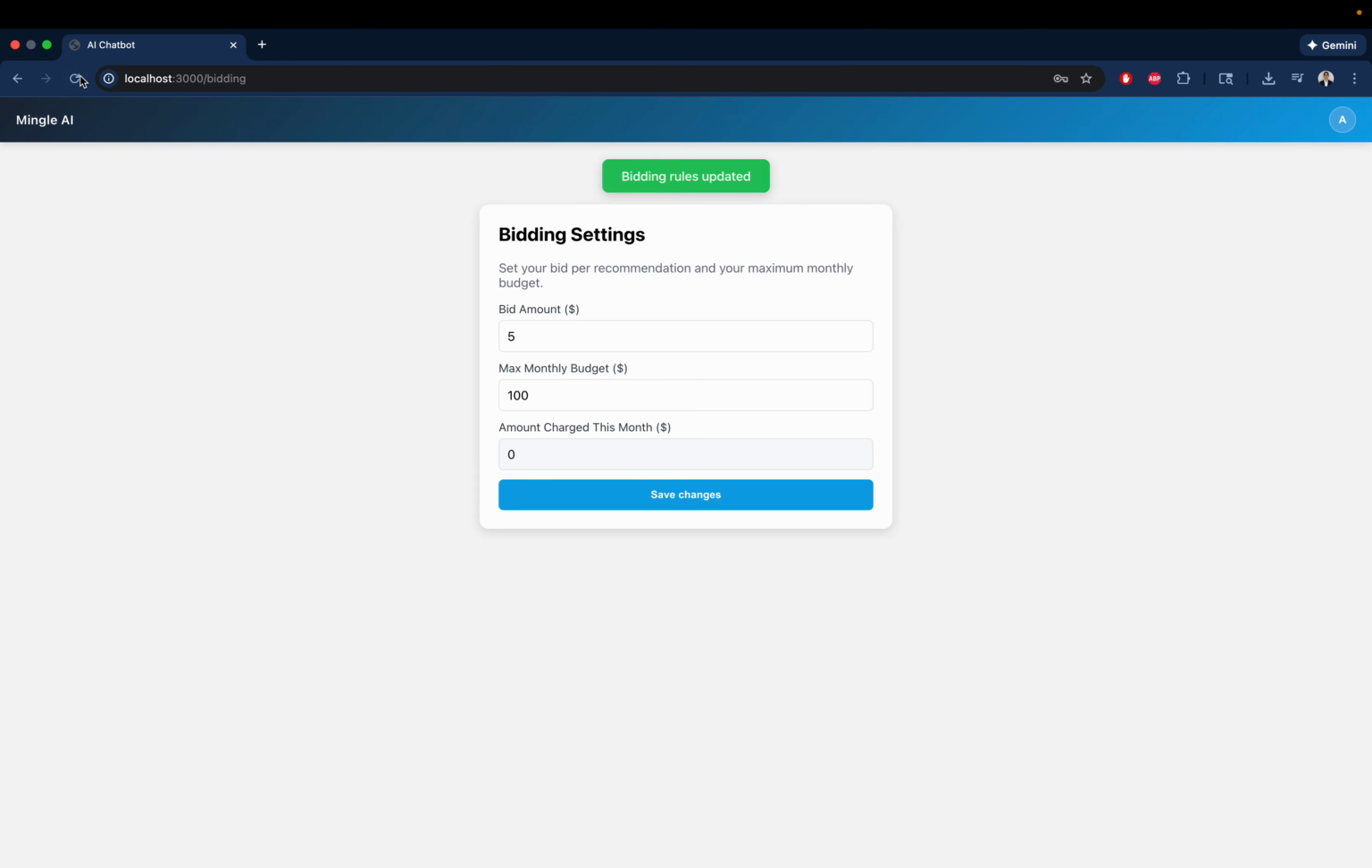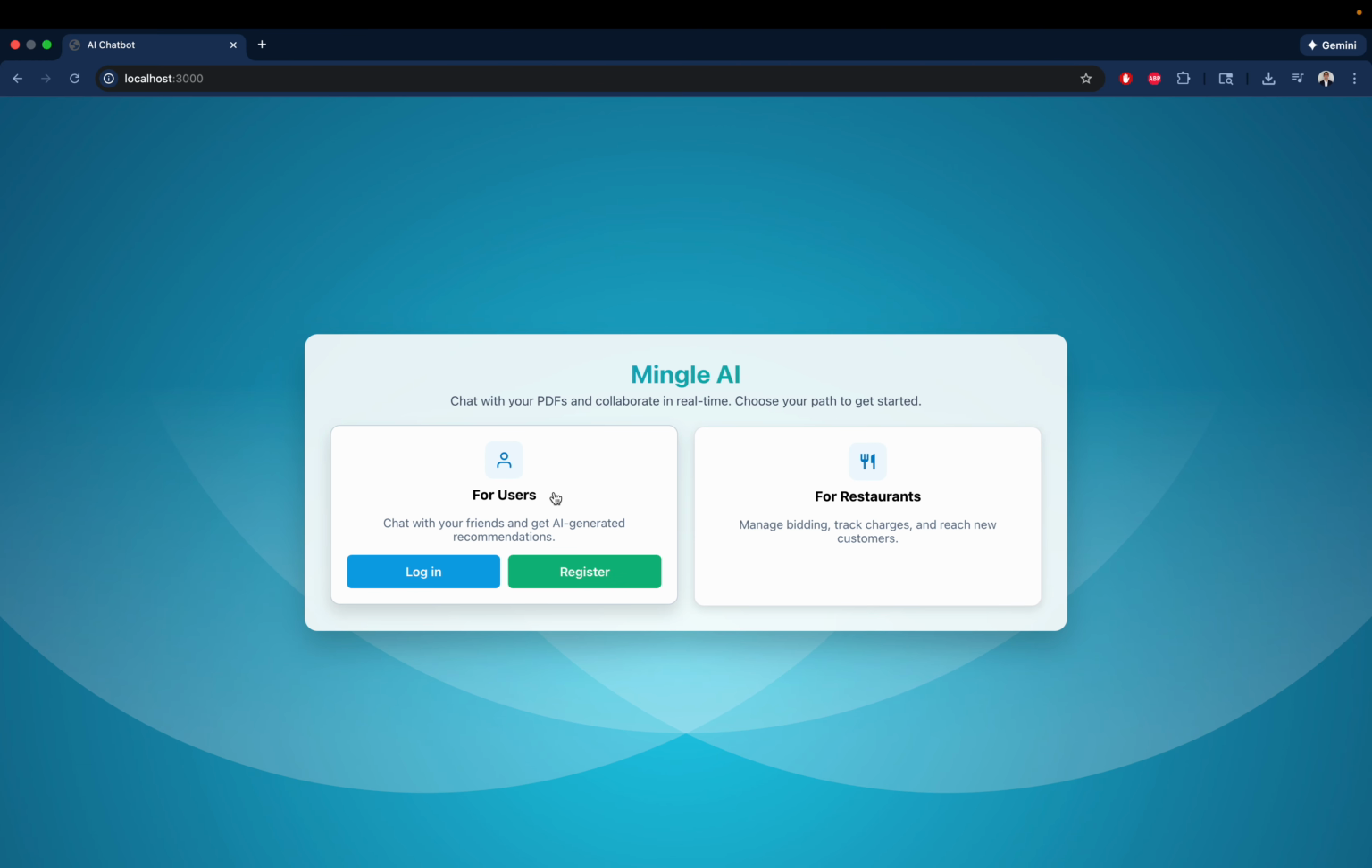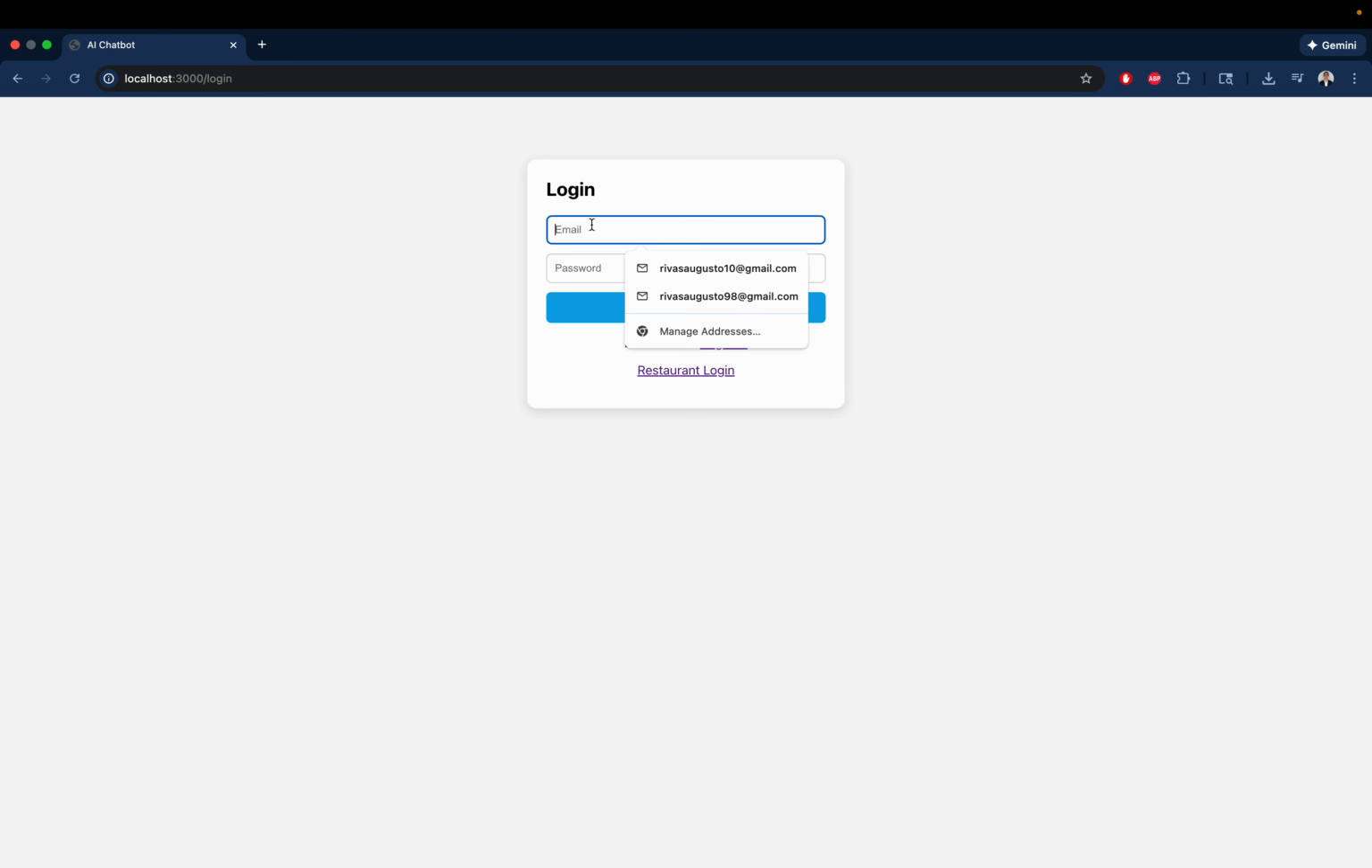And it actually does save. If we refresh the page, we see that the values persist, so this is already connected to the database and everything. And so if I now log out and I log in as a user, I already created some accounts, so I'll just log in.